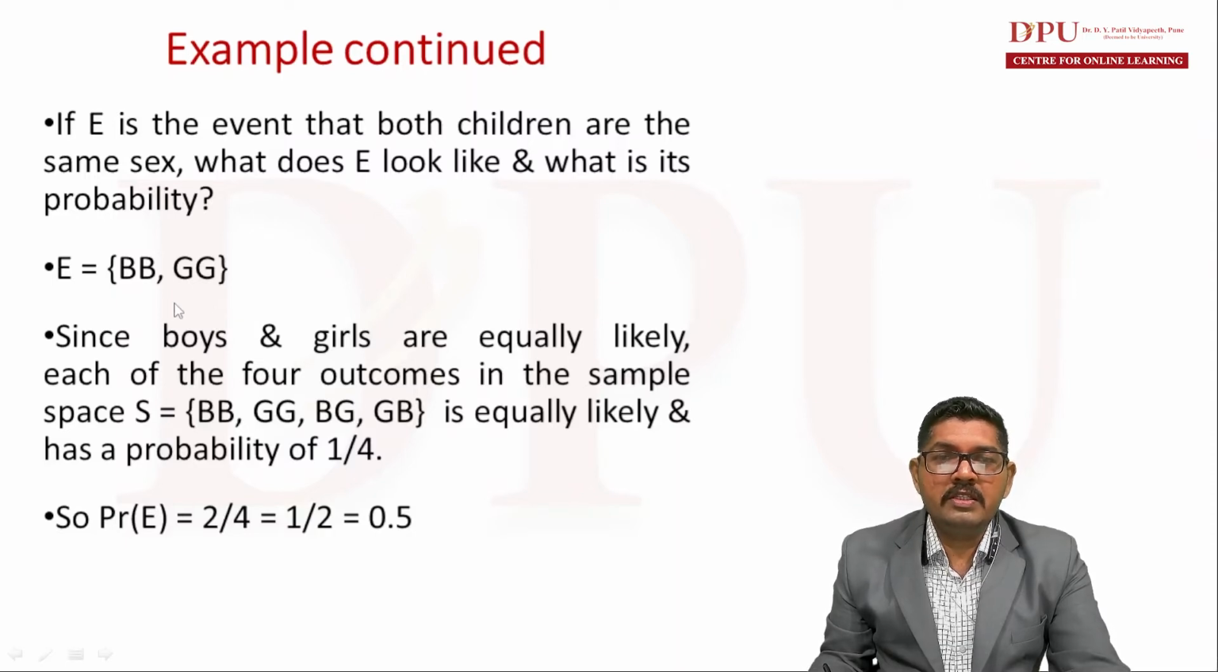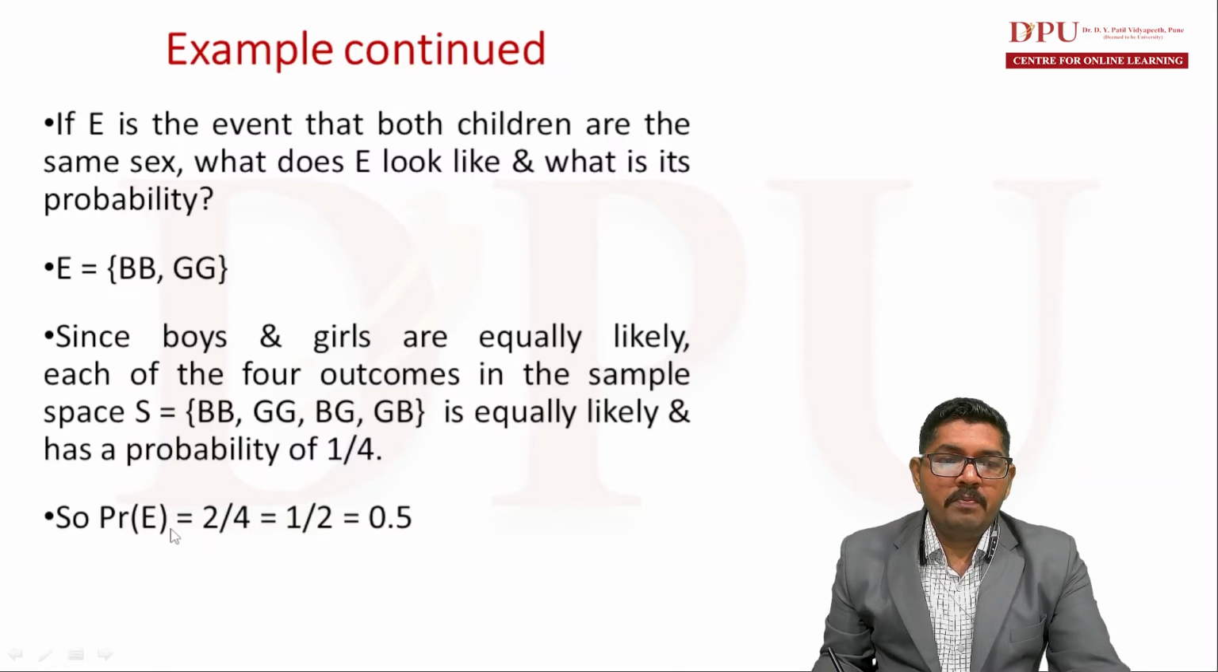So the event E consists of 2 outcomes or 2 elements, BB and GG, that is both are boys or both are girls. Since boys and girls are equally likely, each of the 4 outcomes in the sample space S equal to BB, GG, BG, GB is equally likely and has probability 1 divided by 4. Let us find the probability of this event that both children are of the same sex.